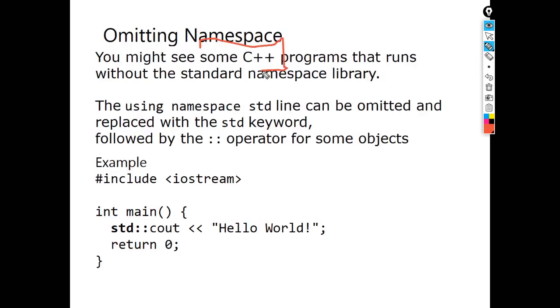Now omitting the namespace: using namespace std is not written here. So when we are not declaring using namespace std, then directly you have to use std, then this scope resolution operator, and then cout, then the insertion operator and the statement to be printed. This is called the scope resolution operator. When we are writing using namespace std, we can directly write cout. There is no need to write this std and the scope resolution operator again.